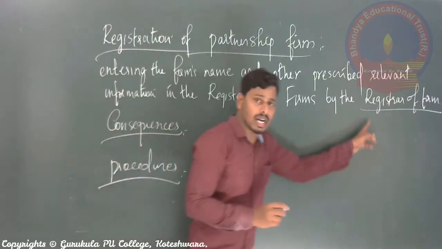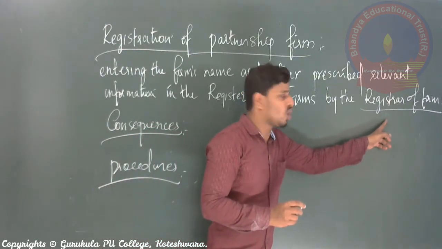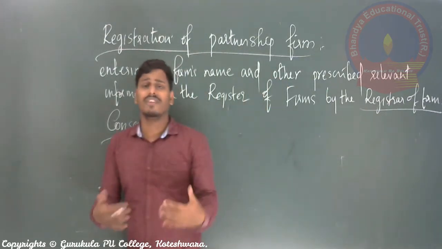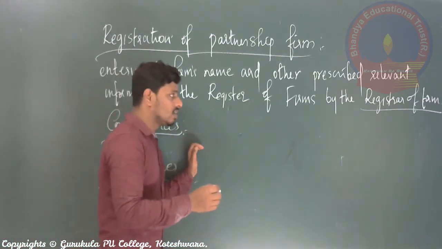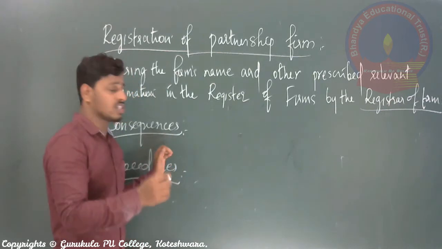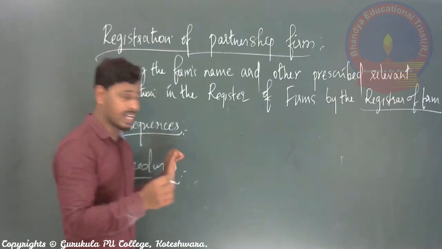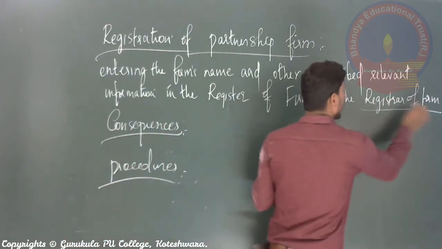This is the government body. Usually we call it the registration office. Right? So in every district, related to partnership business, we have one corporate body or association called the Register of Firms.